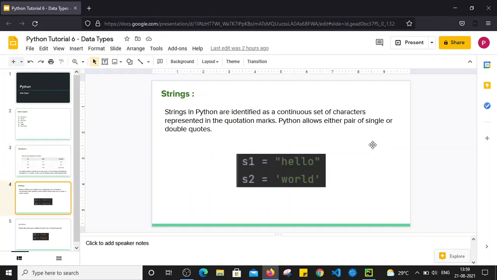Similarly, there is strings data type. So strings in Python are identified as a continuous set of characters represented in quotation marks. Python allows either a pair of single or double quotes. So strings are nothing but a continuous set of characters. If you want to assign the value hello to variable s1, then we can simply use double quotes or we can also use single quotes. Both are fine, both are similar. So this is how we can assign the value of string to some specific variable.